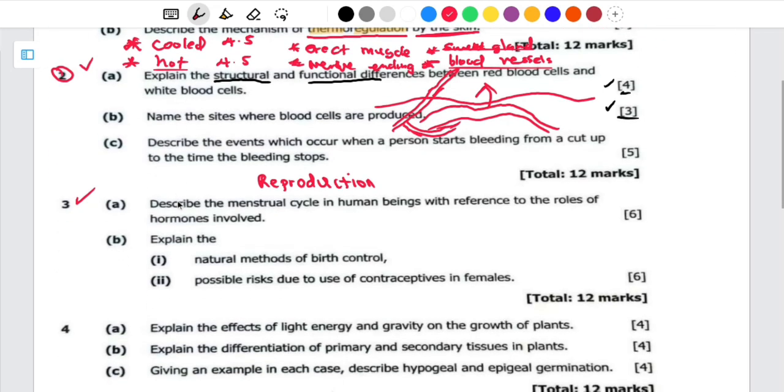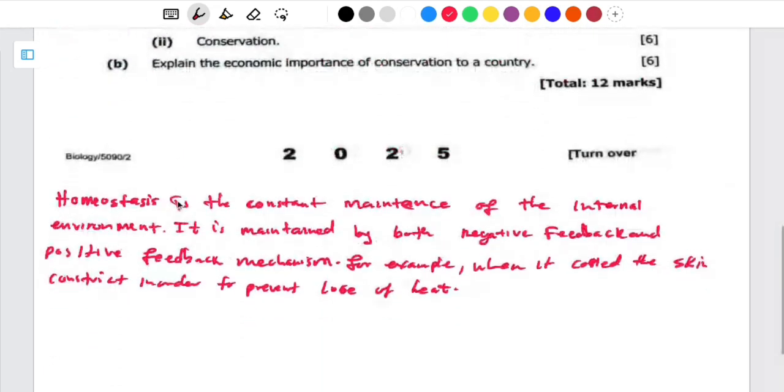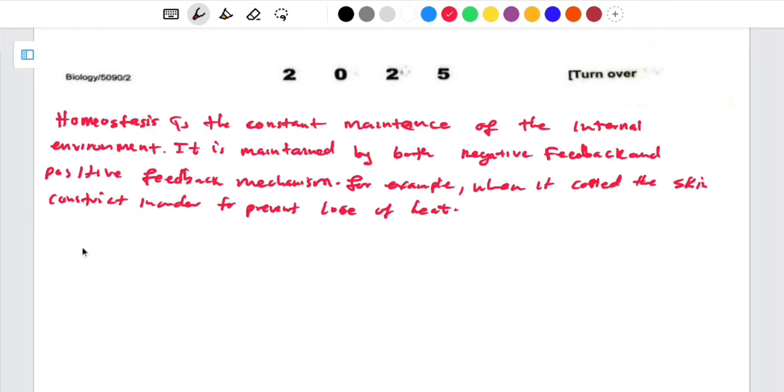So how do you write that one? Remember, we're describing thermoregulation by the skin. So this one was our question A. Then our question B, let me just write it here. This question B: I'm going to say the thermoregulation can be regulated by the skin in the following ways, or in the following state.